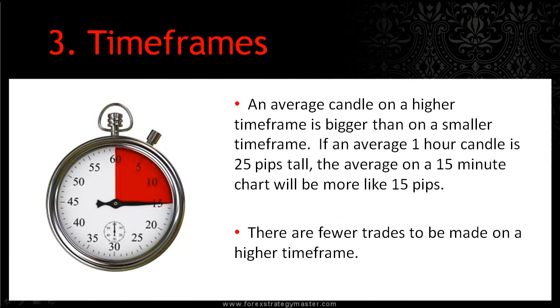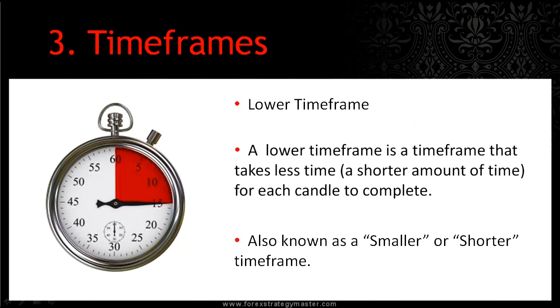An average candle on a higher time frame is bigger than on a smaller time frame. If an average 1-hour candle is 25 pips tall or 25 pips in length, the average on a 15-minute chart will be more like 15 pips. There are fewer trades to be made on a higher time frame because it takes longer to form each candle.